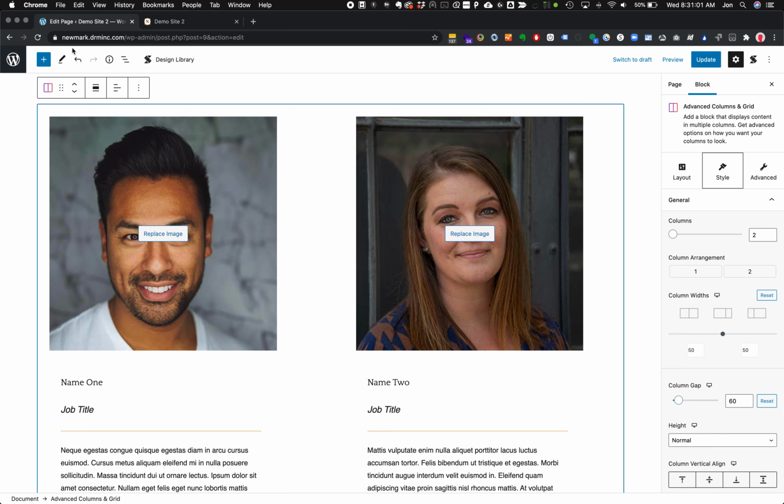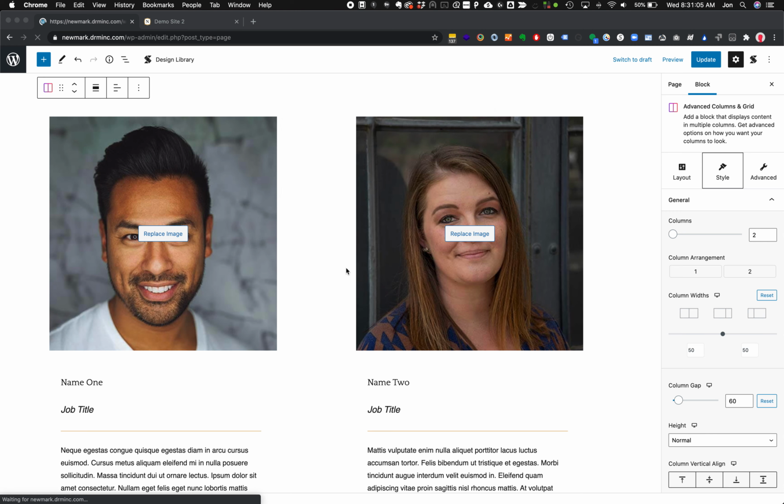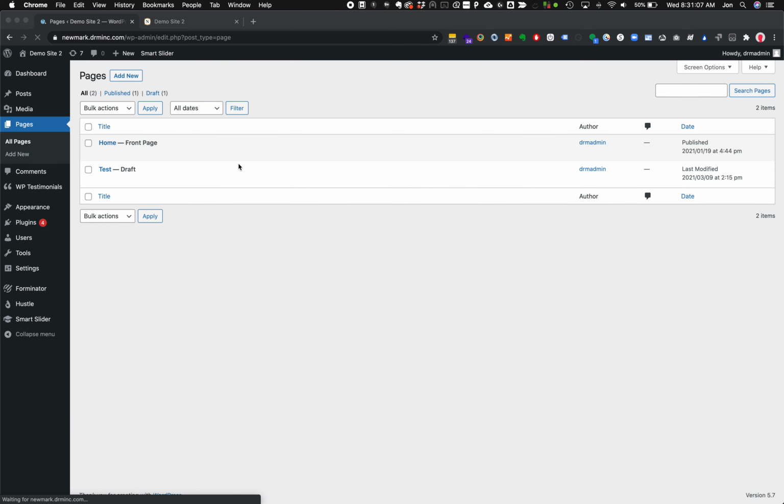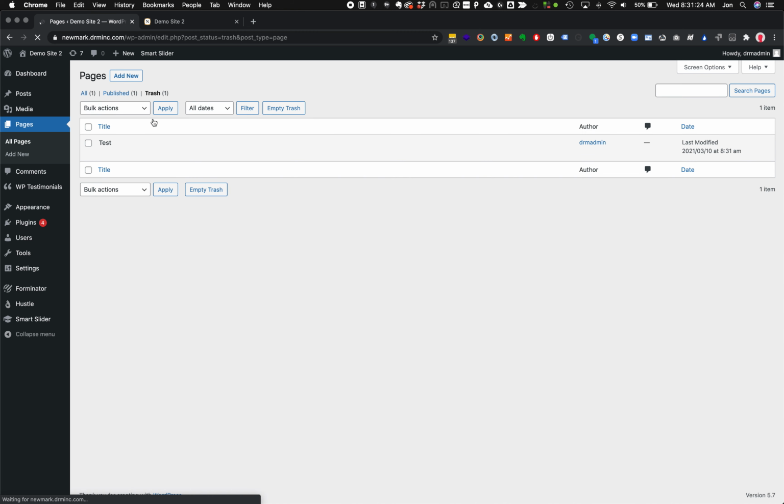We're not going to save anything, so we're just going to hit the W to navigate away. We'll leave without saving, and we'll be back at our pages area where we'll go from there. We do have this test page. I'm going to show you real quick how you can delete something. We'll move it into the trash. It's going to take it out of the page list, and it will be available to you in the trash area up here where you could restore it or delete it permanently.